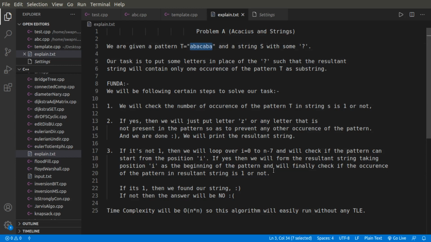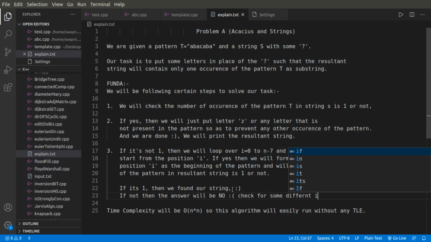If yes, then we've got our answer, right? Obviously the task is fulfilled, as we have replaced all the question marks with certain letters and my resultant string has only a single occurrence of that pattern. But if it is not the case, then we will check for some different i.